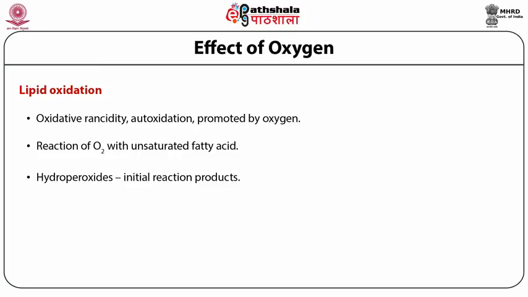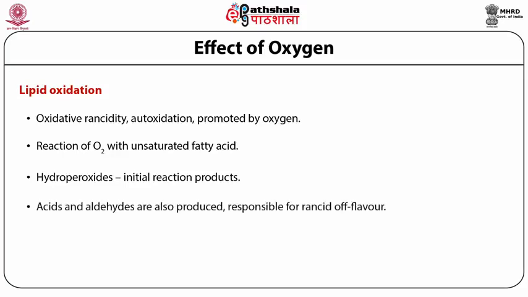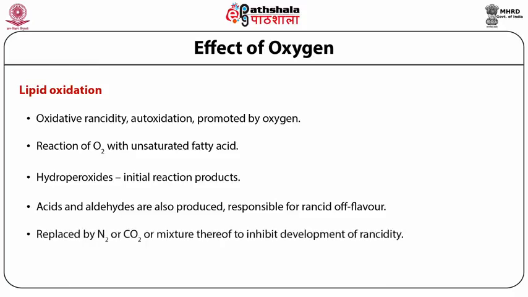Subsequent reactions control both the rate of reaction and the nature of the product formed. Some of these products, for example acids and aldehydes, are largely responsible for the off-flavor characteristic of rancid foods. Removal of oxygen and its replacement with nitrogen or carbon dioxide or a mixture thereof can inhibit development of rancidity.